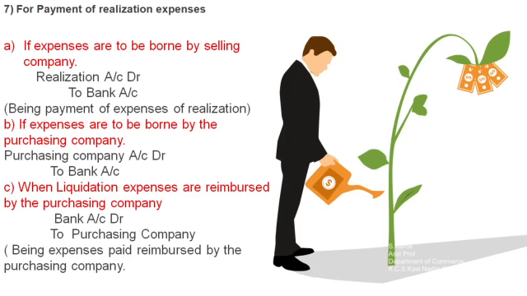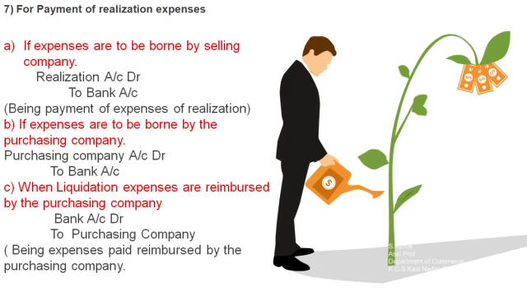Then the selling expenses will be reimbursed by the purchasing company, what is the journal entry? That will be discussed in this journal entry. Okay, let us see one by one. The first one is if expenses are to be borne by the selling company, which means that the expenses are made by the selling company itself.